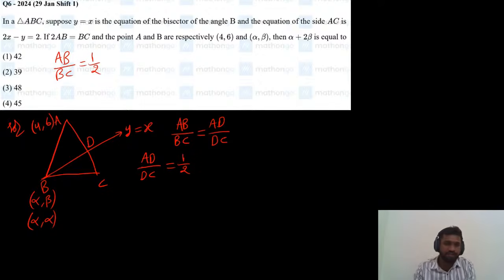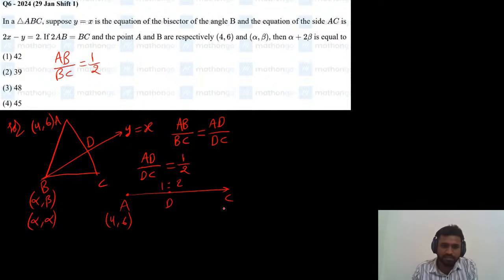So D is dividing the line joining AC in the ratio 1 is to 2. Point A is (4, 6), and what about point C? First of all, tell me what is point D?